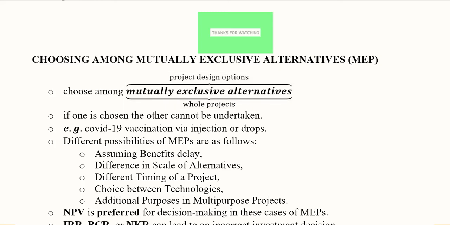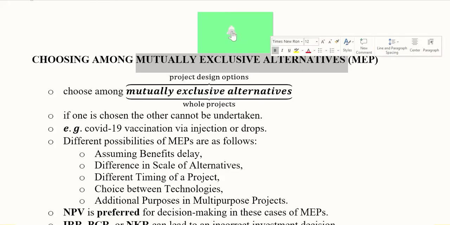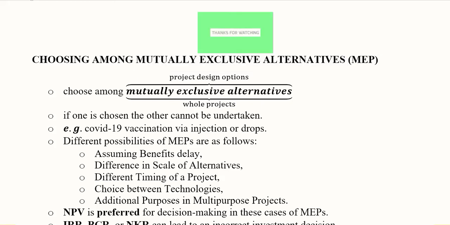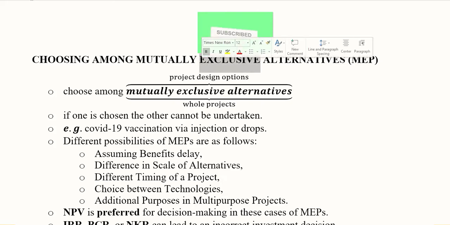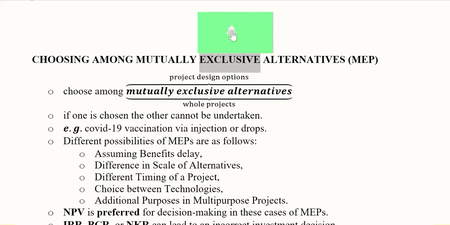Hi there. In this video, we will learn about mutually exclusive projects and how we can choose among or between such projects. Primarily, we need to understand what a mutually exclusive set of alternatives is. Basically, it's a situation in which we can achieve the same objective by undertaking either of multiple options or alternatives. So they are known as MEPs, or mutually exclusive projects, or mutually exclusive alternatives.